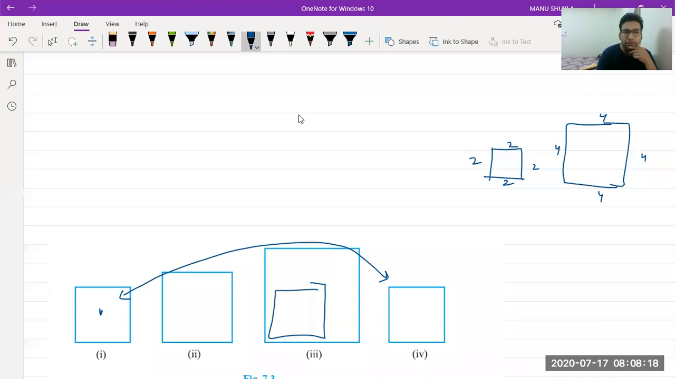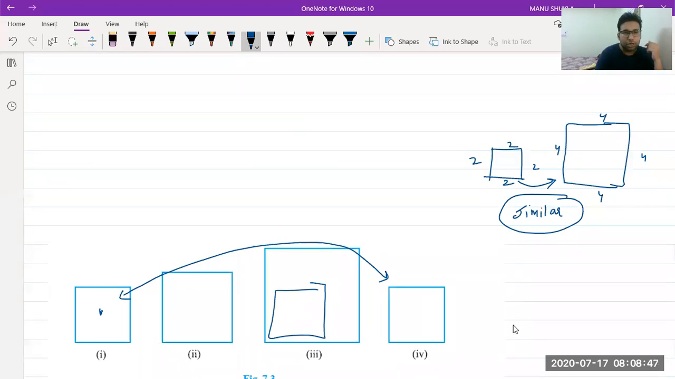No idea? We call such figures as similar figures. They are similar. Okay, when they have same shape, they are similar but not congruent. They are congruent only when they have same size as well as shape. Okay, is it clear to everyone? Please confirm.